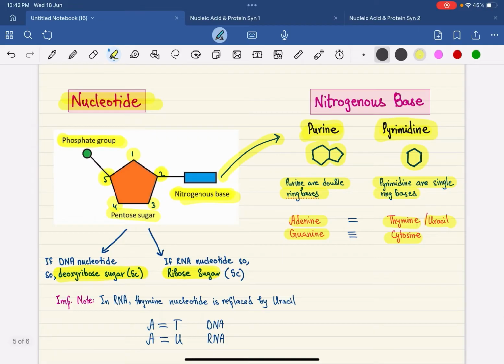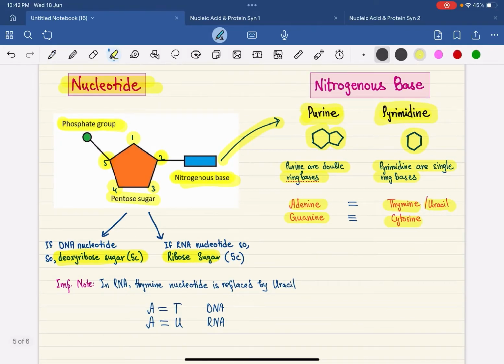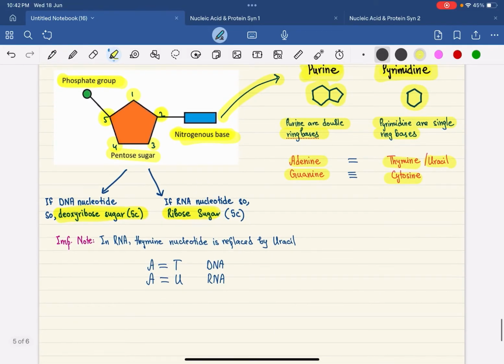Why I have written thymine and uracil like this is so that you guys find it easy to understand and learn. So I have written it this way.